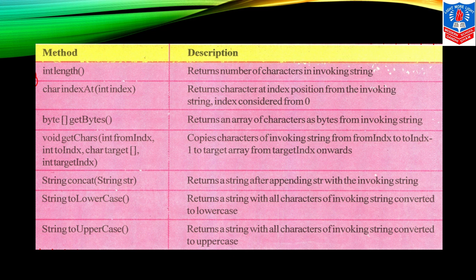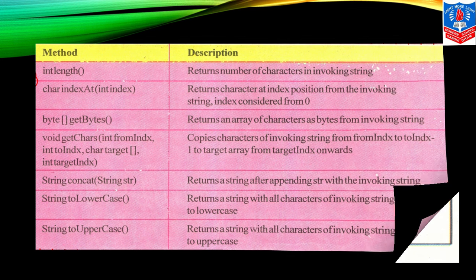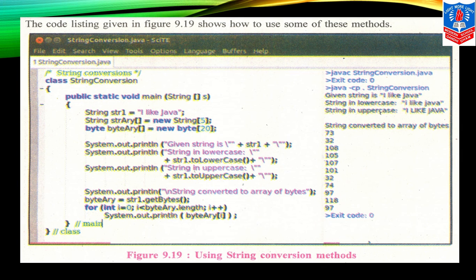String toLowerCase, string toUpperCase, string concat, that is joining, returns a string after appending a string to the invoking string. In the same way, copying characters of the invoking string from index to index into a target array from the target index onwards, children. Here examples are given, just go through.